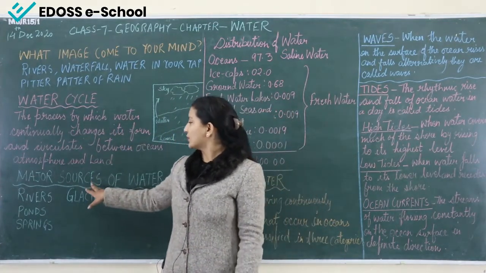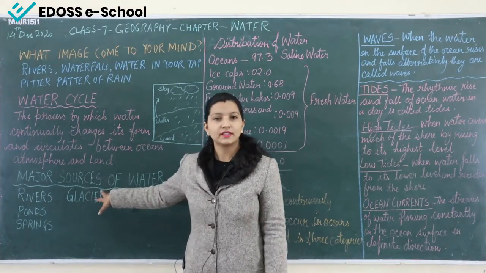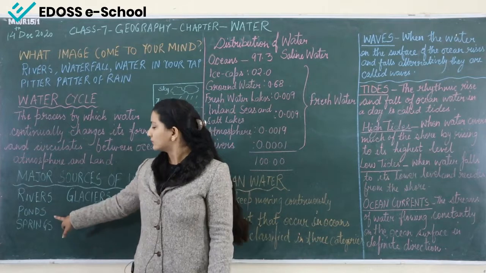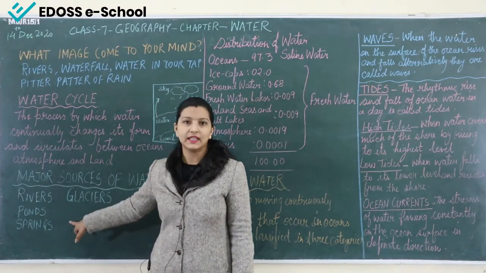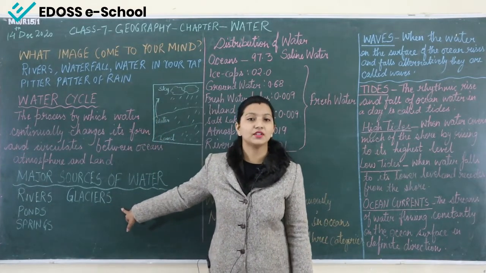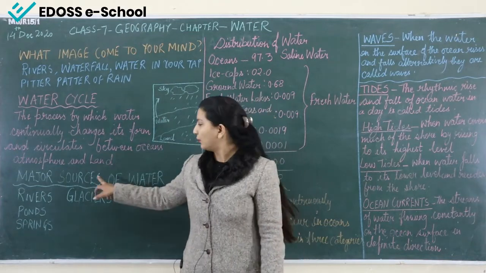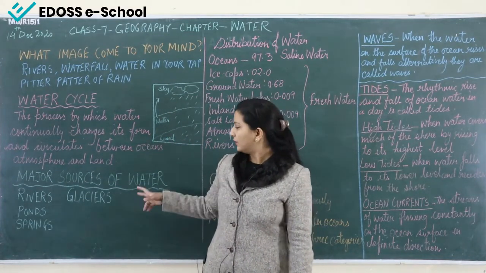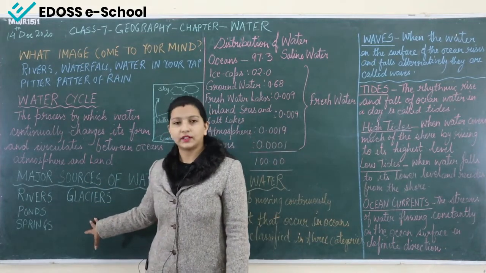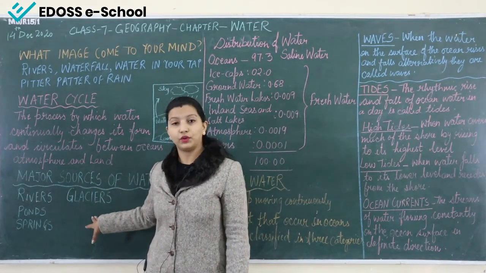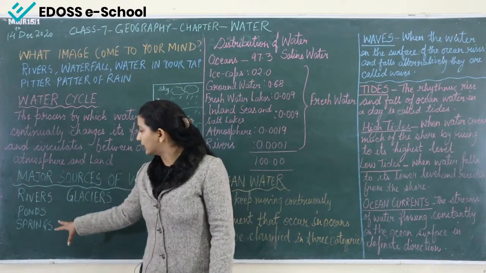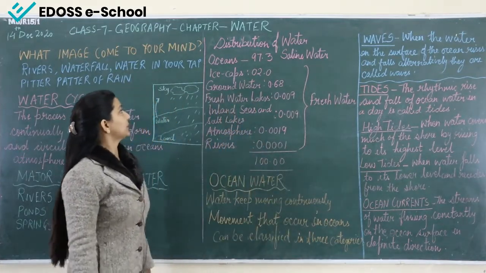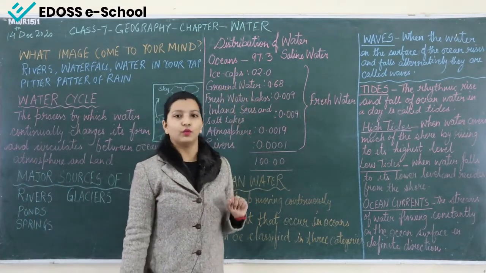Now, what are the major sources of water? Sources from where we are getting the water. Rivers, ponds, springs and glaciers are the major sources of water. From all these places we are getting the water. Now, we say that these are the major sources of water, but is the water fit for drinking? All the water that we find here, is it fit for drinking? Let's see.